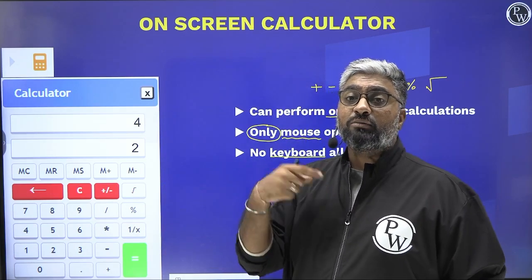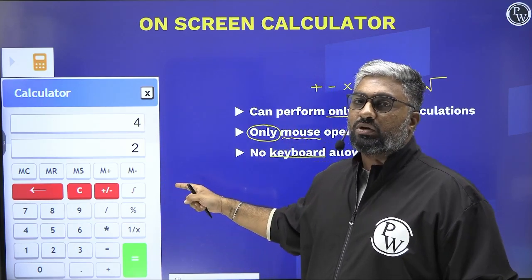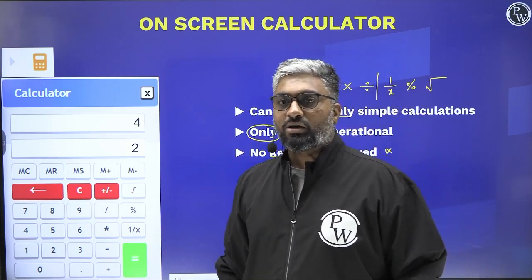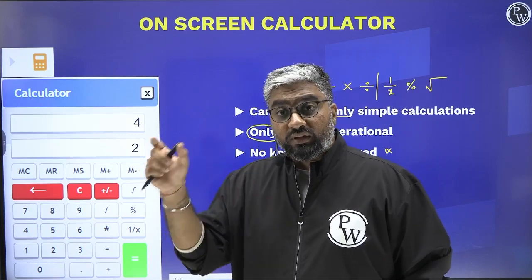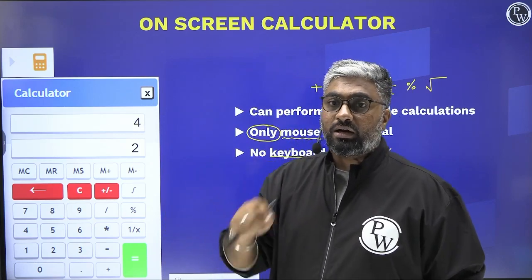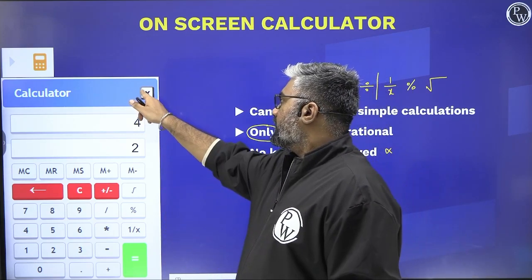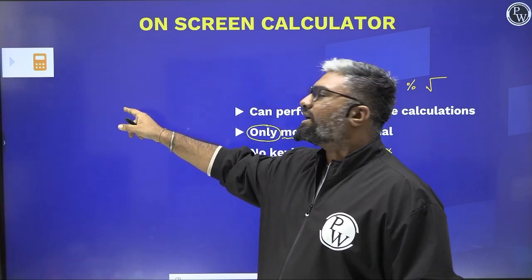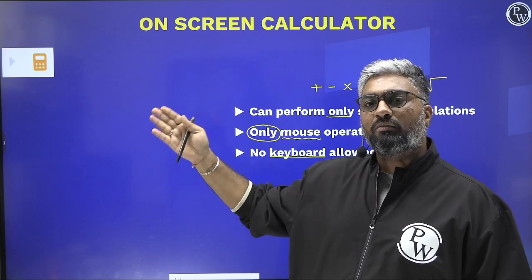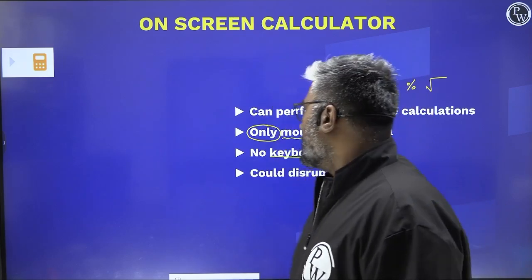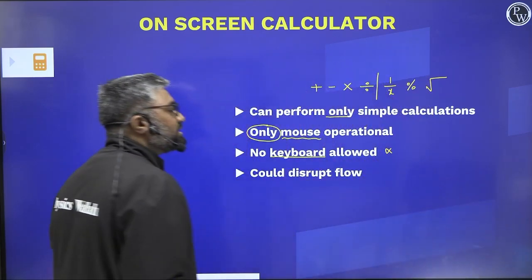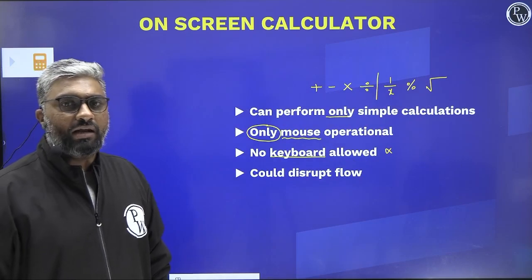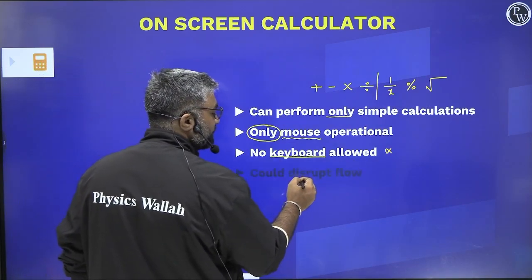Remember, at least I am using my finger because this is a touch board, but you are not allowed to do that either. You are supposed to use your mouse, move the cursor wherever you want to and click on it. Okay, so you have to be very careful about that. And this is also retractable, so when you don't need it, if it's eating up a lot of space on the screen, you can remove it, put it out.